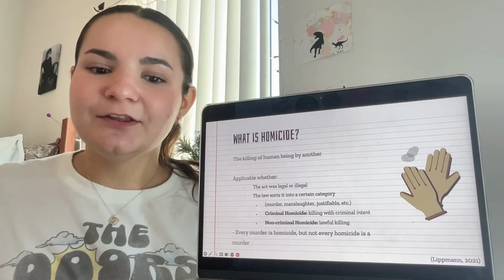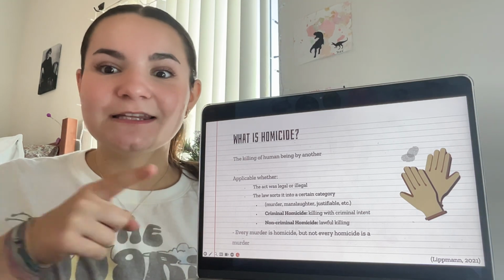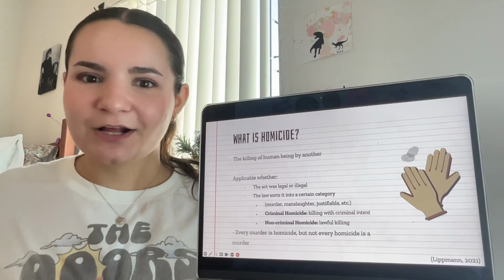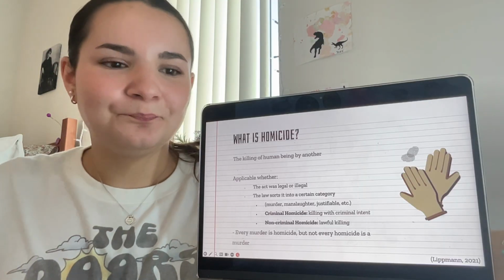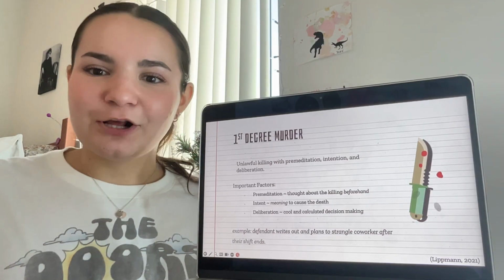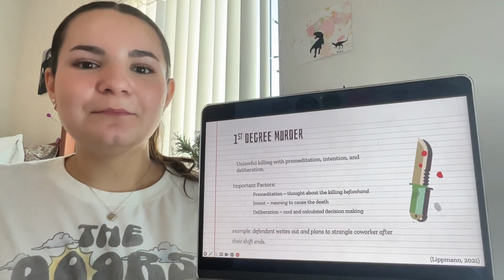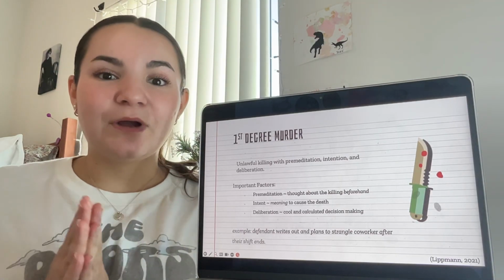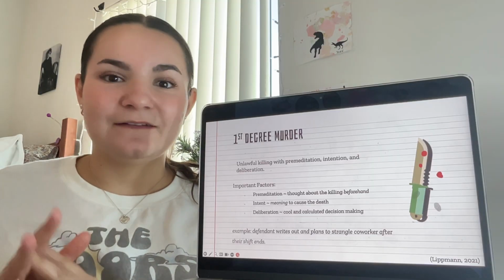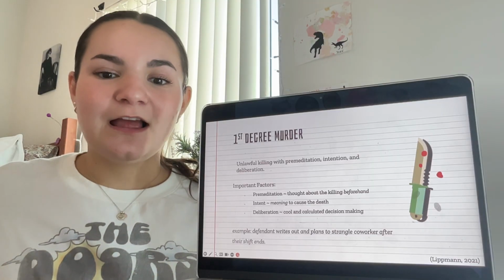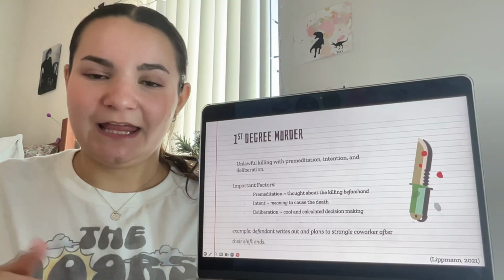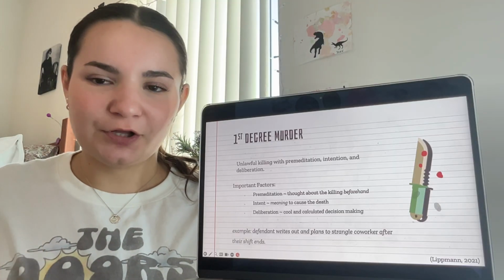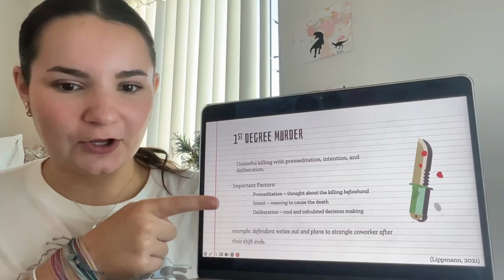Now, it's important to note that while every murder is a homicide, not every homicide is a murder. So let's dive in and differentiate between these terms, figure out what it means. Okay, so starting off with first degree murder, this is the unlawful killing with premeditation by the defendant. This means that with committing the crime, they had premeditation, intent, and deliberation in this murder. So what exactly does that mean? Let's take a look over here.